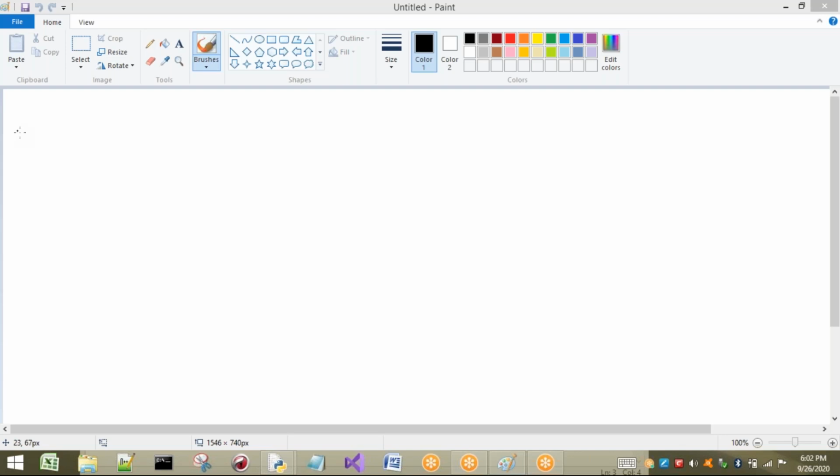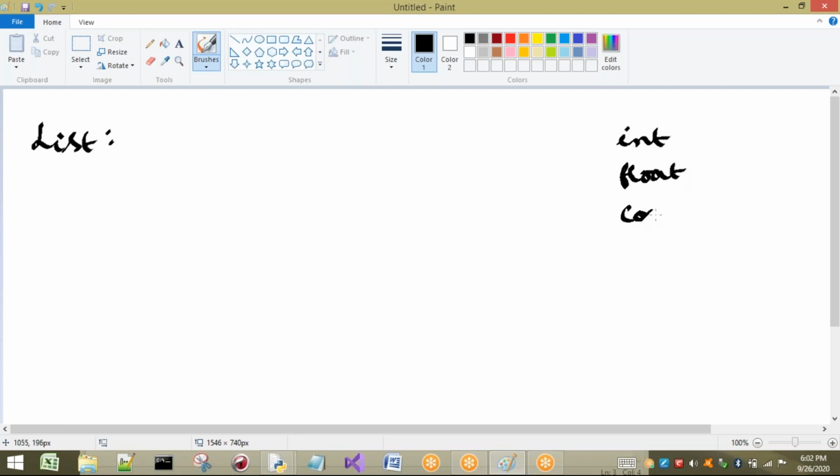Now first, let us see what is meant by list. A list has some properties. Till now we have seen the basic fundamental data types like int, float, complex, and then string. These are the basic things, and with each of them we can store only a single element at a time.